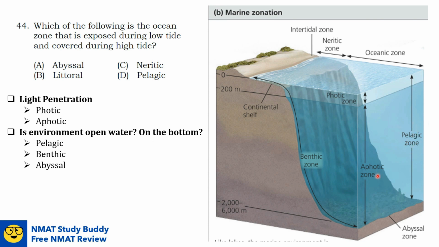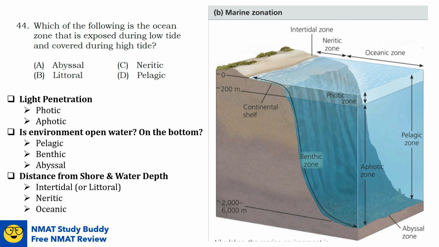And deep in the aphotic zone, as what you can see, lies the abyssal zone. It is the part of the ocean that is 2,000 to 6,000 meters below the surface. And at the bottom of all these aquatic zones, deep or shallow, is your benthic zone. The marine environment can also be classified based on their distance from shore and water depth.